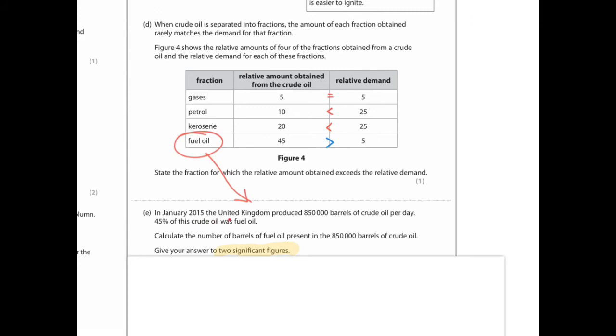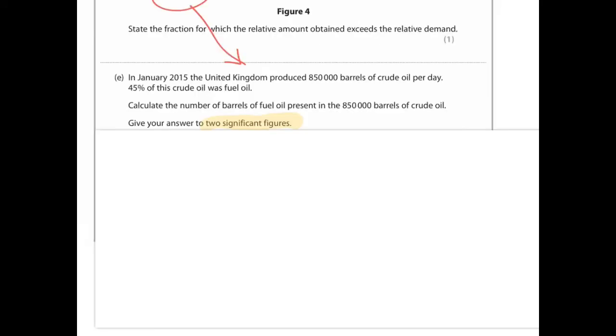In January 2015, the United Kingdom produced 850,000 barrels of crude oil per day. 45% of this crude oil was fuel oil. Calculate the number of barrels of fuel oil present in 850,000 barrels of crude oil. Give your answer to two significant figures. So what operation is this asking us to perform? We know that we have 850,000 barrels, and we know 45% of this 850,000 barrels will be fuel oil. So how many barrels is this? So basically we're having to work out 45% of 850,000 and give our answer to two significant figures.